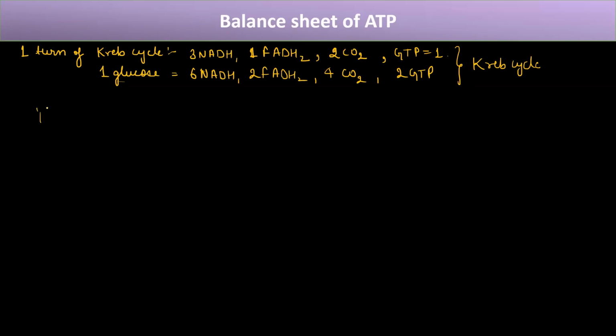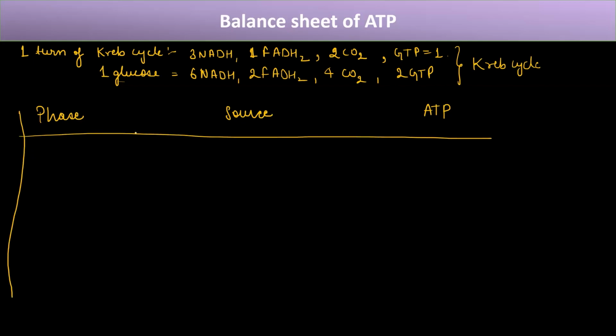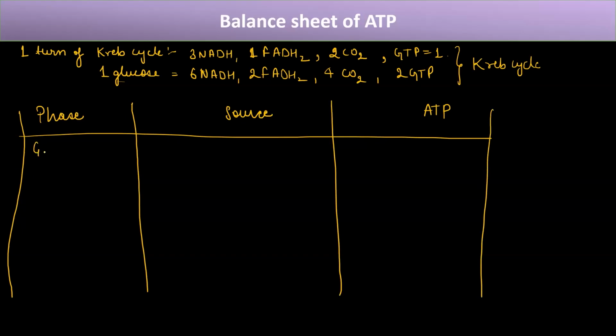So we can write the phase, source, and then ATP. Okay, ATP. What phases do we have? Till now we have studied 3 phases. The first one is what? Glycolysis.